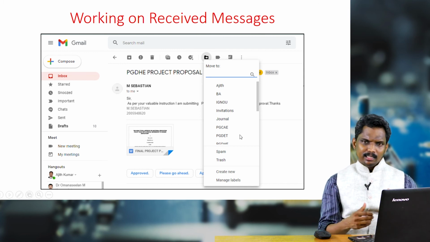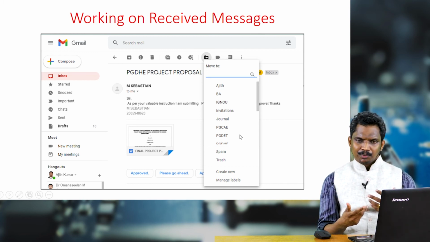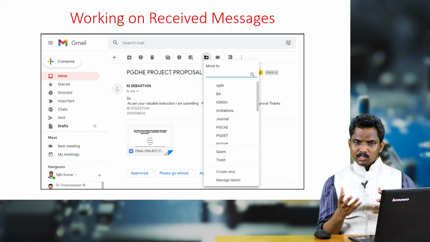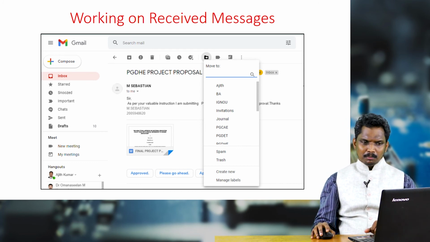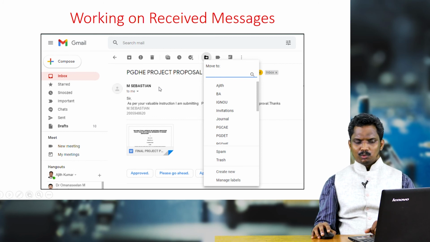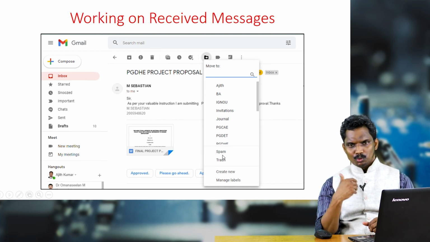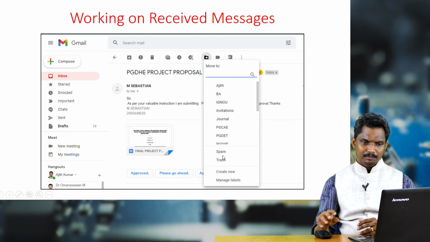So you make the folders which are required for you, and then the messages related to that folder you can move there. For that, you click on the received message, then click on this arrow mark, then choose the folder to which you are going to move that mail.